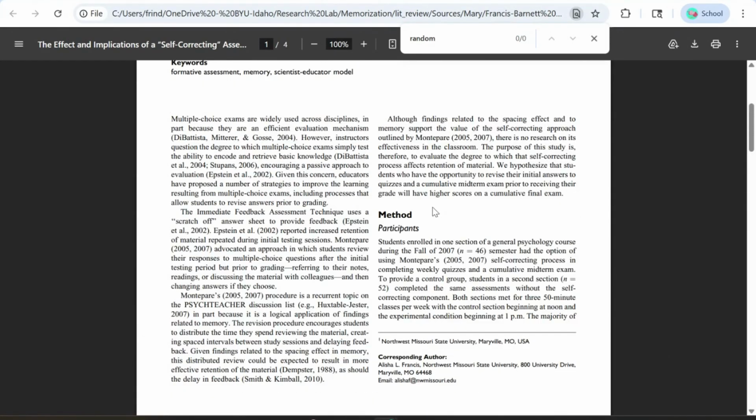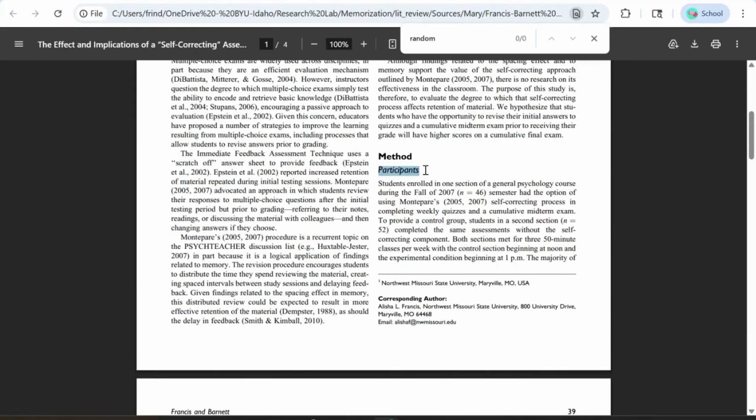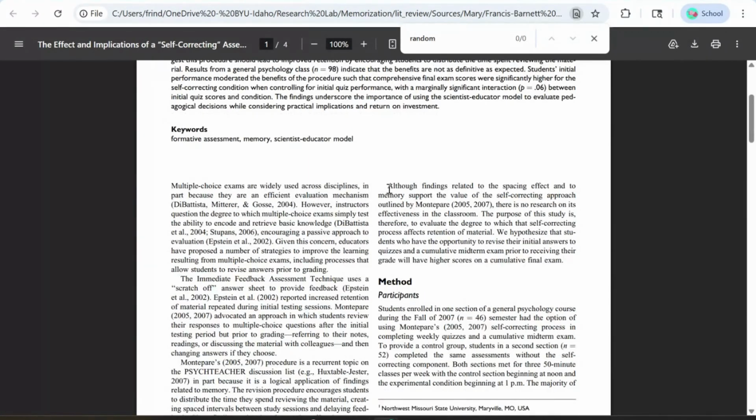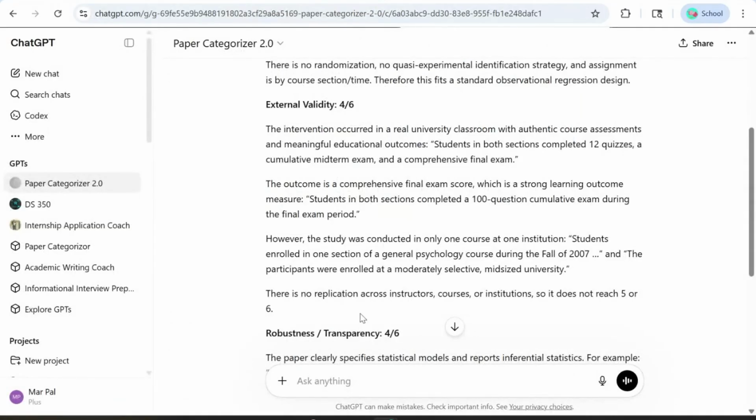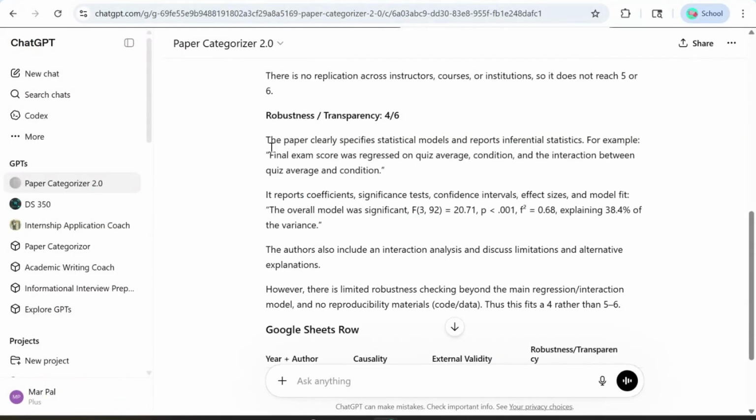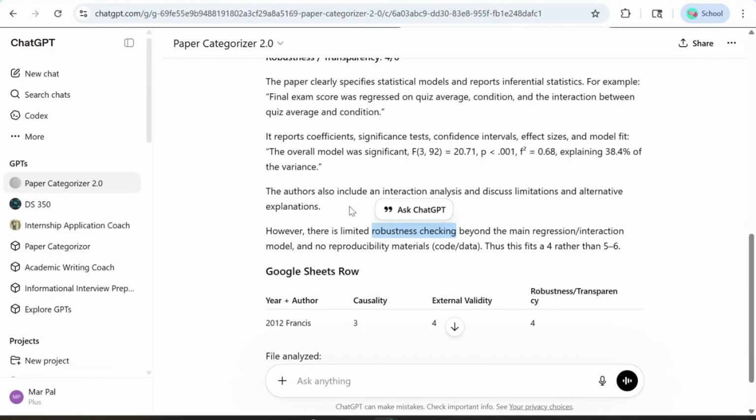Looking for evidence to support a causality rank, you'll most likely find it under method or methodology, participants, procedure, or sometimes even the end of an introduction. Once you've verified the information, you can return to the bot and continue. For robustness and transparency, it says that the paper clearly specifies models and reports inferential statistics, along with coefficients, significance tests, confidence intervals, and things like that. It said there's very limited robustness checking, but they do discuss limitations.